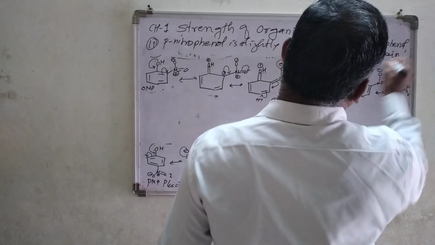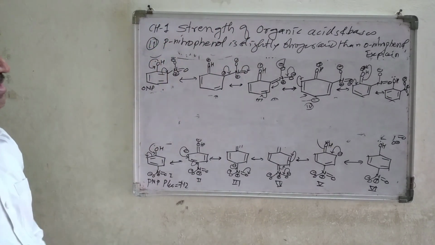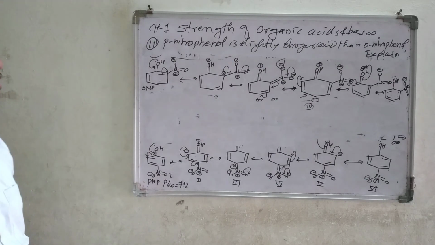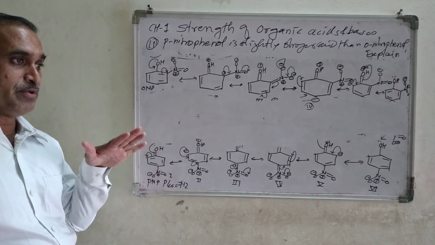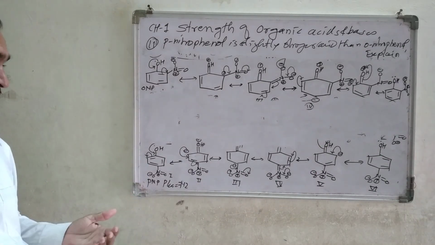Explain. Look at this. Para-nitrophenol is slightly stronger than ortho-nitrophenol. If you are in an exam, how will you explain this?